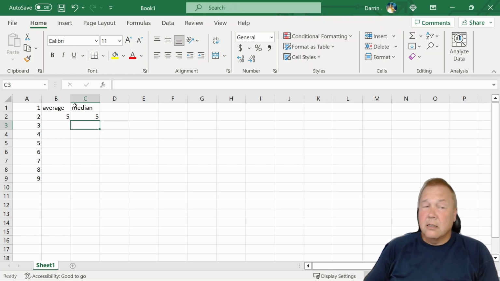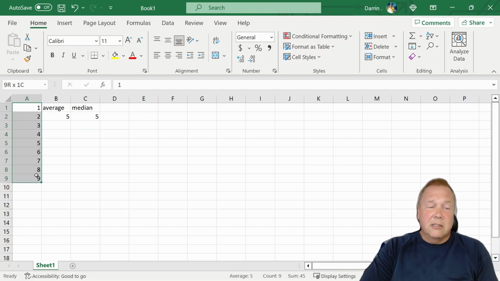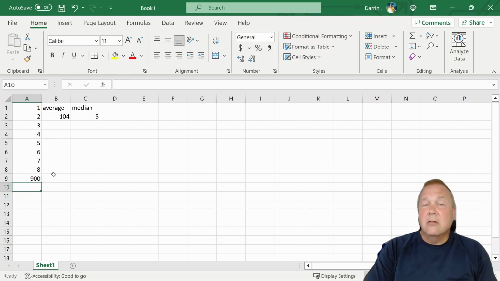Well, they're really not. And the reason that they're not, average takes all of these things, it adds them together, and it divides by the number of items. Median takes all of these things, sorts them in order, finds the middle one, and returns that. They're often pretty close to each other, but not always. So let's say instead of 9, this top one here was 900.